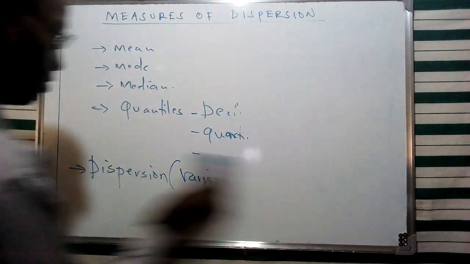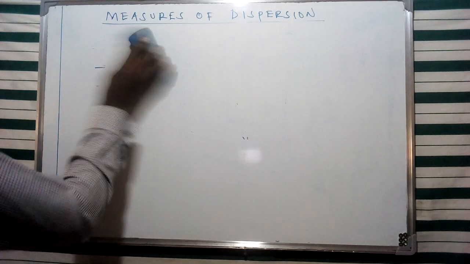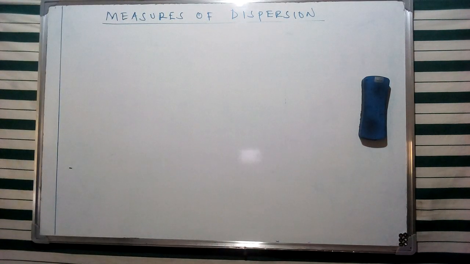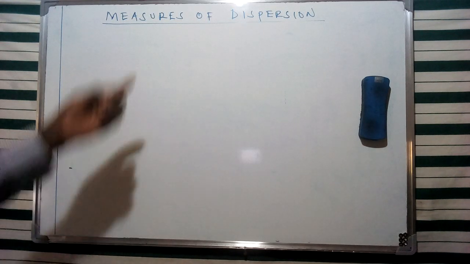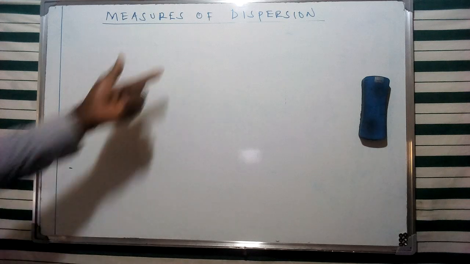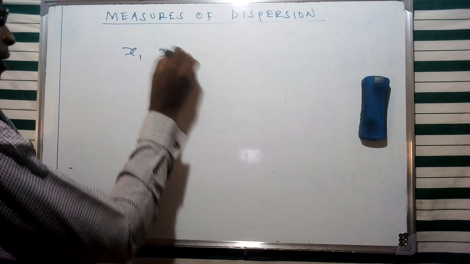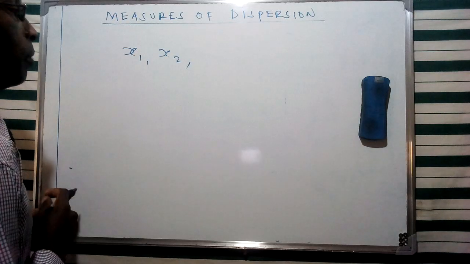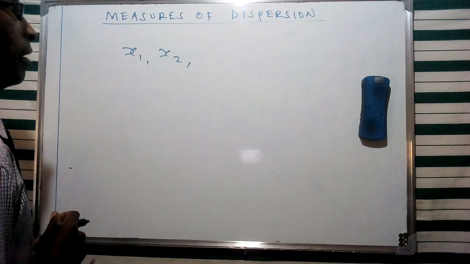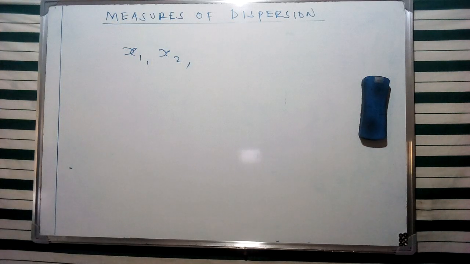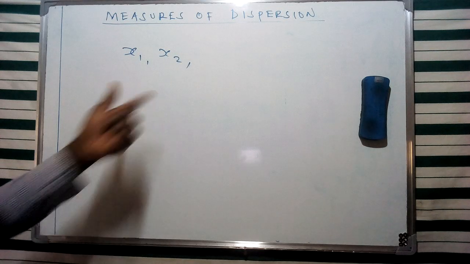As I've mentioned, the concept of dispersion basically refers to the spread of items in a distribution, and therefore we can define it as the scatter or the spread of items of a distribution around an average value.